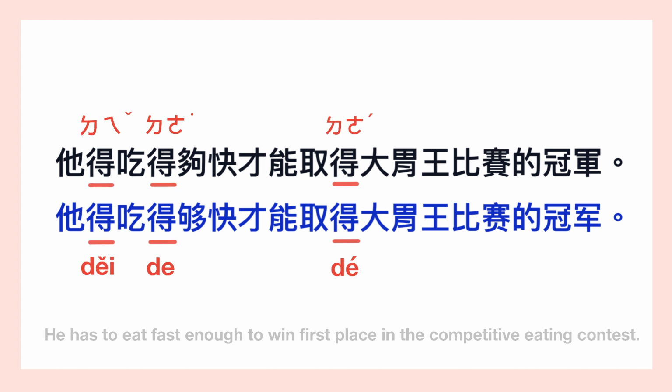他得吃得够快，才能取得大胃王比赛的冠军。The first one means have to, must, so it should be day. And the second one is added after a verb as a particle, so it's de. The last one, 取得冠军, is to win the first place. So the 得 in 取得 has the meaning of get or obtain. It should be pronounced as dé. Okay, the next one is,